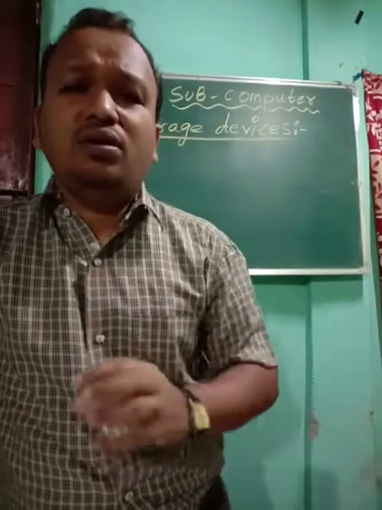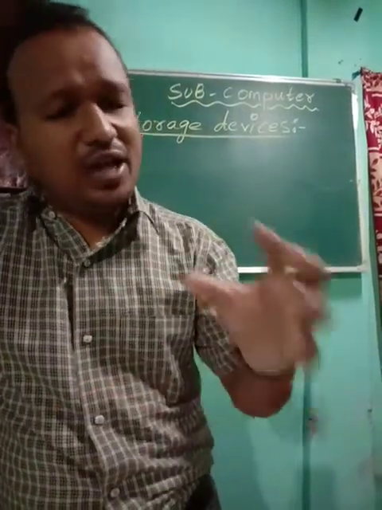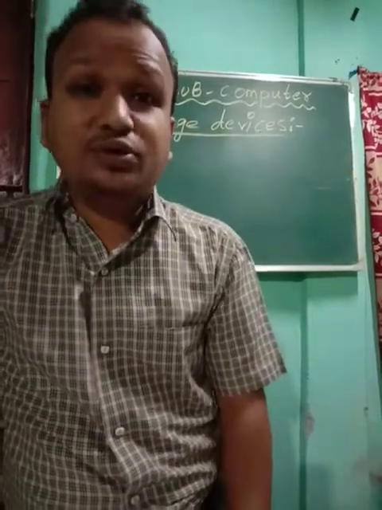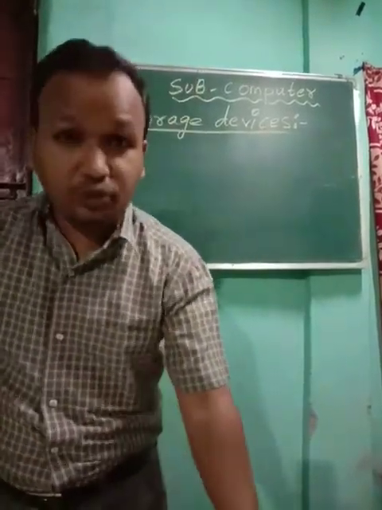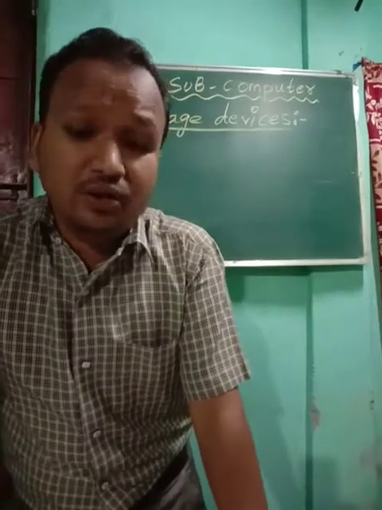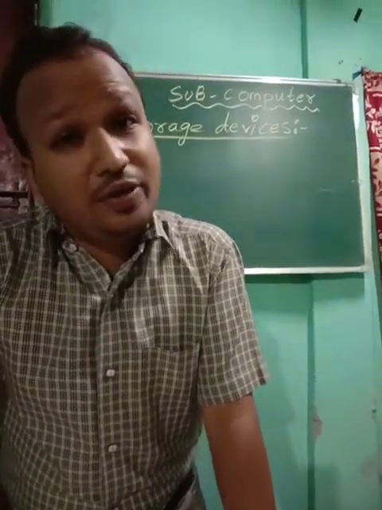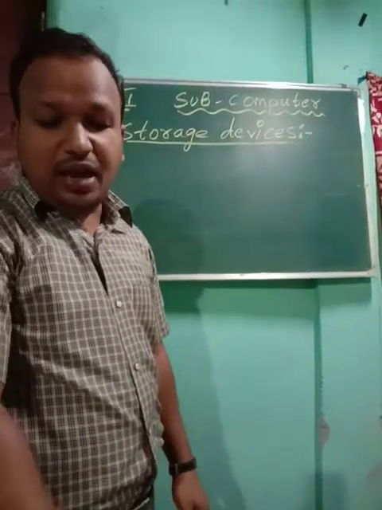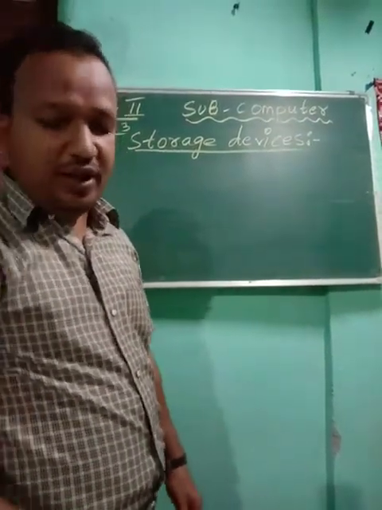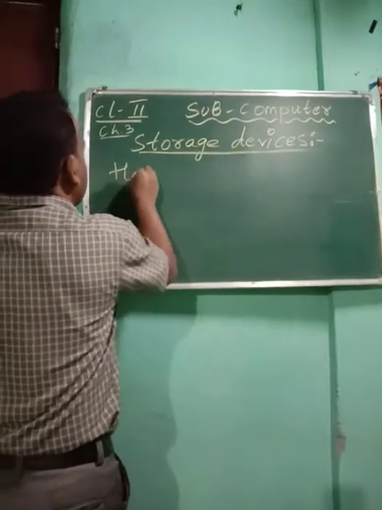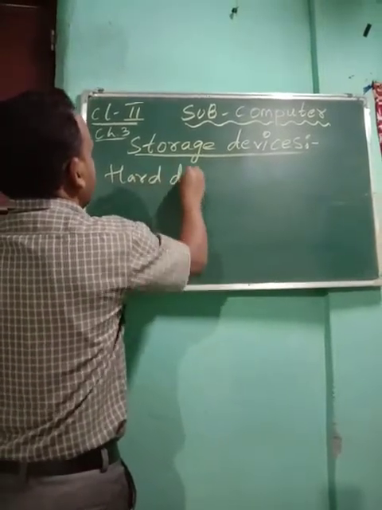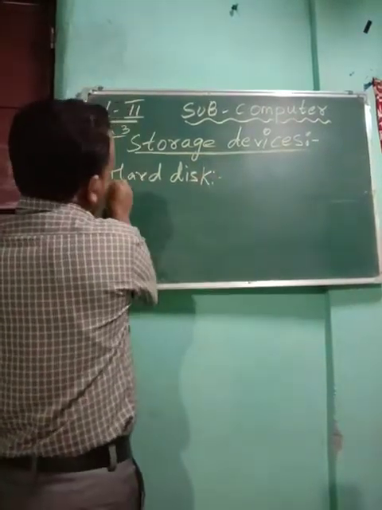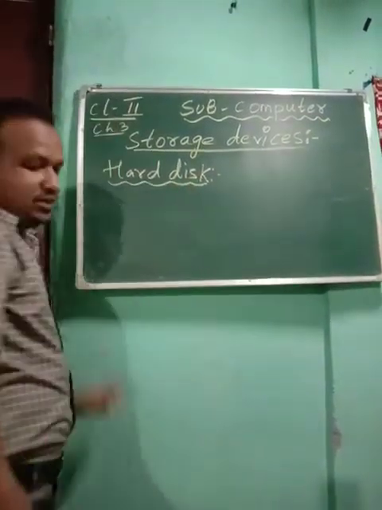So whatever you do in your computer work, all the data and information will be stored in the hard disk. You all have purchased the book, and you can see in the book, page number 27, the picture of hard disk is given. Now you see the first example of the storage device, that is your hard disk. Now you see, children, hard disk.